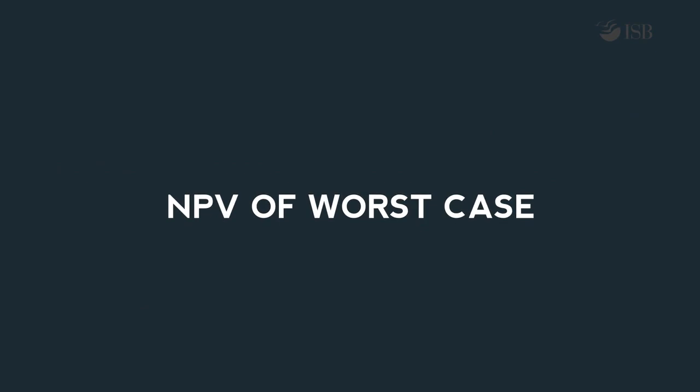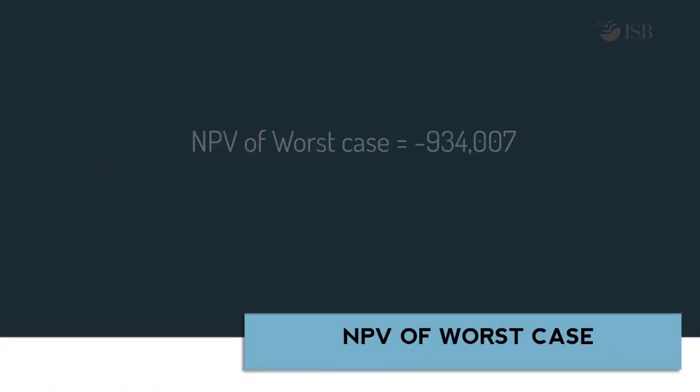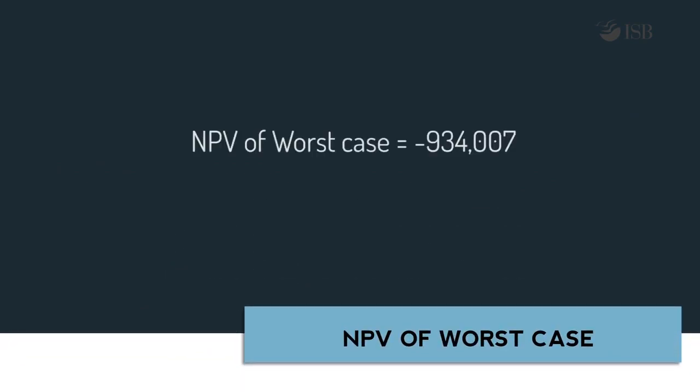The only differences in this case are lower first year revenues of $300,000 and it growing at 5% a year after that. I'll let you create another spreadsheet changing only these two values. Everything else stays the same. The NPV for the low sales scenario comes to a negative $934,007.